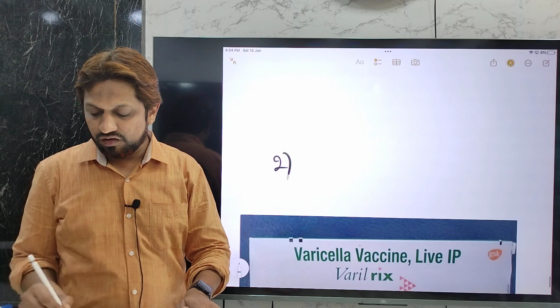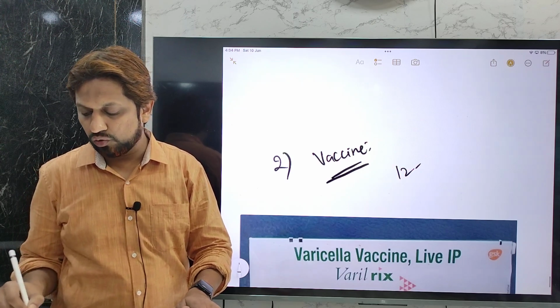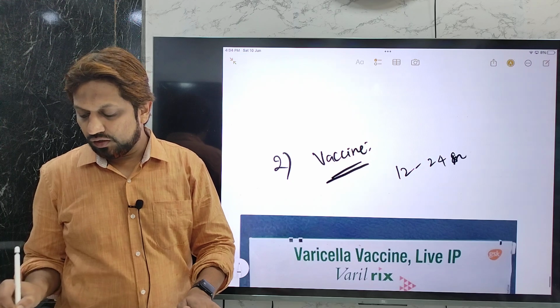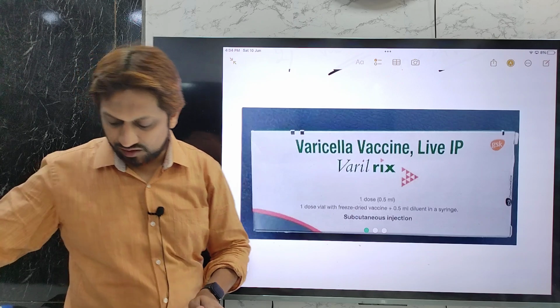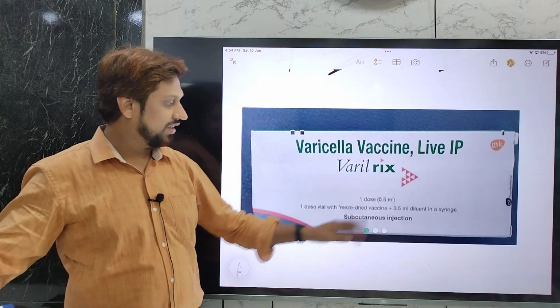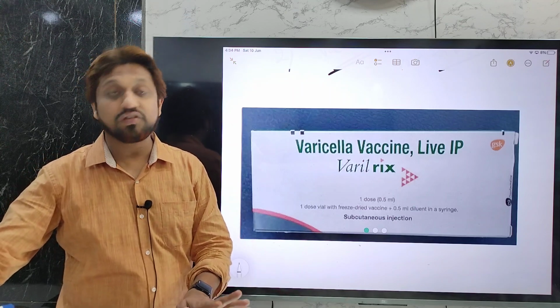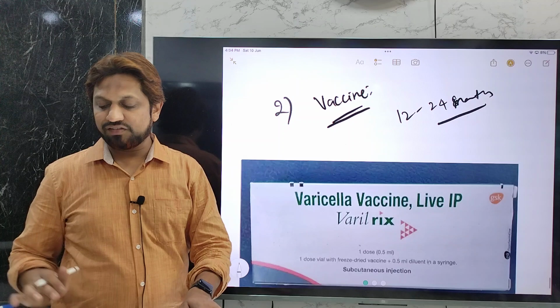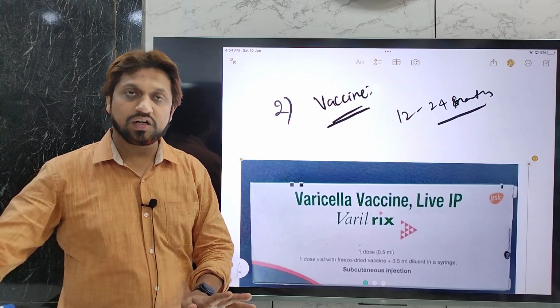Secondly, vaccines are also available. At the age of 12 to 24 months these vaccines are given, and depending upon the manufacturer, the dosage varies. For example, for some monovalent vaccines, one dose of 0.5 ml subcutaneously can be given. Vaccine is a very important thing to prevent this particular disease.